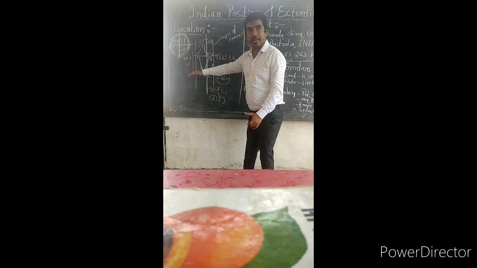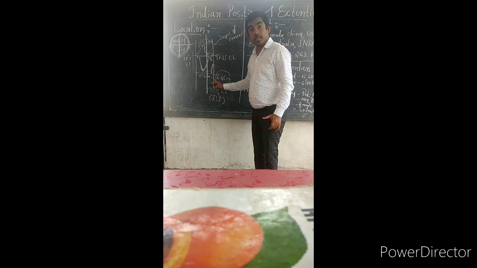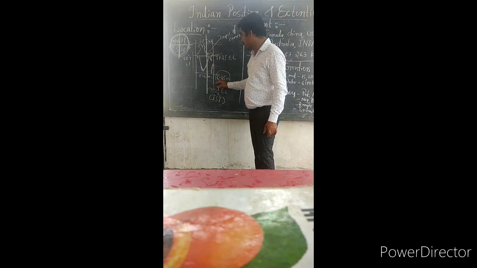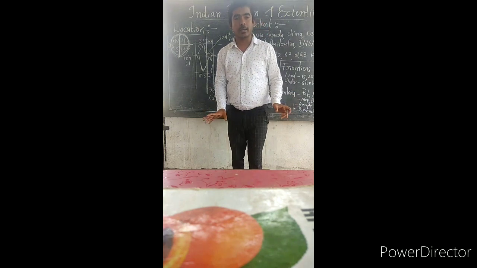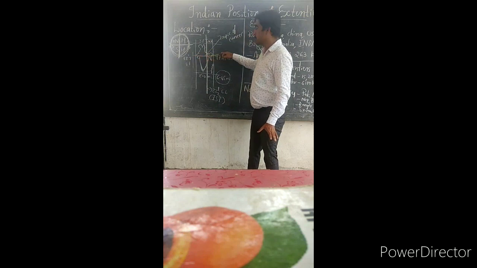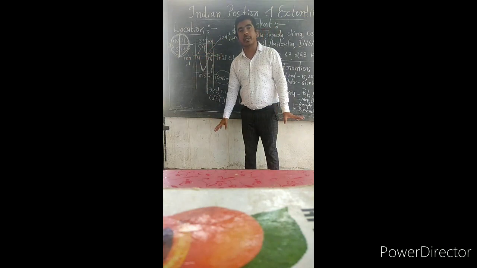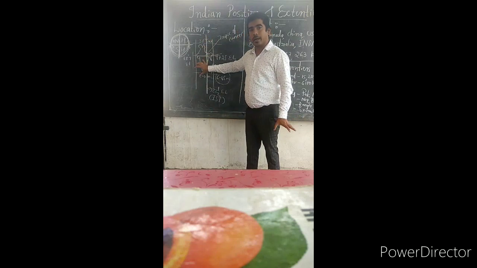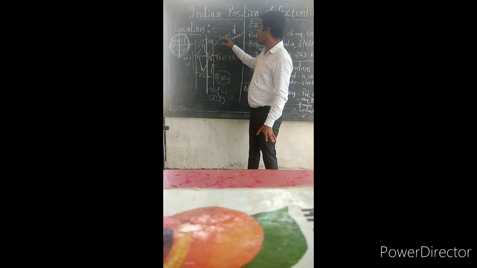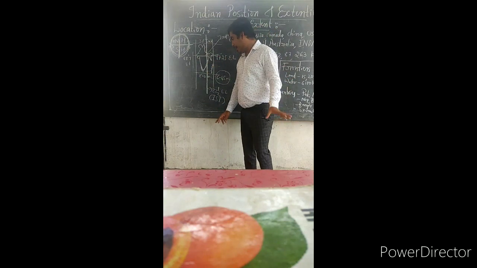Latitudinal position of India, longitudinal position of India. The southernmost tip of India is 6 degree 45 minutes north latitude, which is located in the Andaman and Nicobar. Can you see this line? This is the important latitude which passes through India, which divides India into North India and South India. That is known as the Tropic of Cancer on 23.5 degree north latitude.